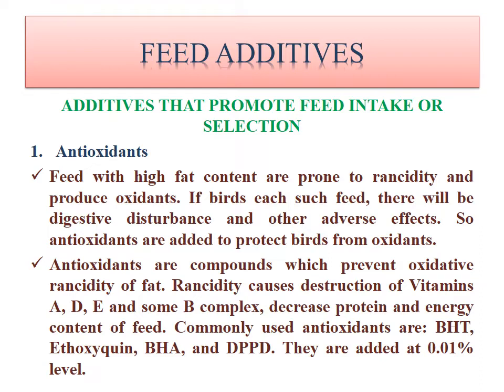Why? Because the antioxidant protects the fat of the feed from rancidity. So there will be no production of any type of oxidants, or we can say radicals, and the bird will be protected. Antioxidants are compounds which prevent oxidative rancidity of fat. Rancidity causes destruction of vitamins A, D, E, K and some B complex, and decreases protein, energy and feed content of the feed. Commonly used antioxidants are BHT, ethoxyquin, BHA, DPPD. They are added at 0.01% of the total ration.